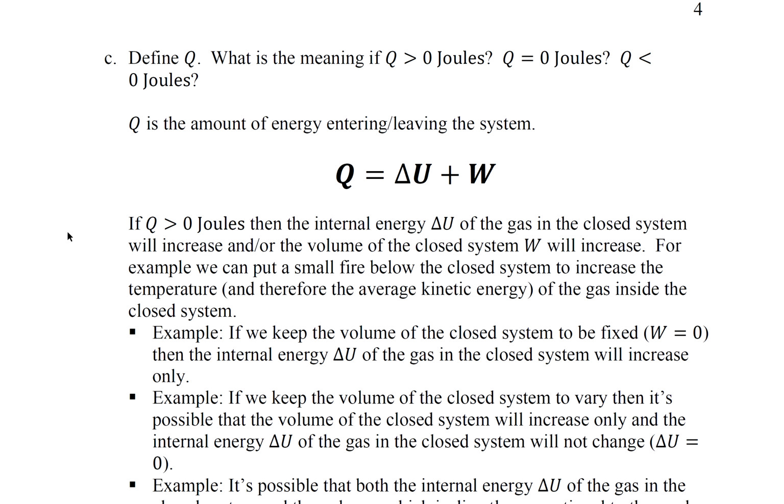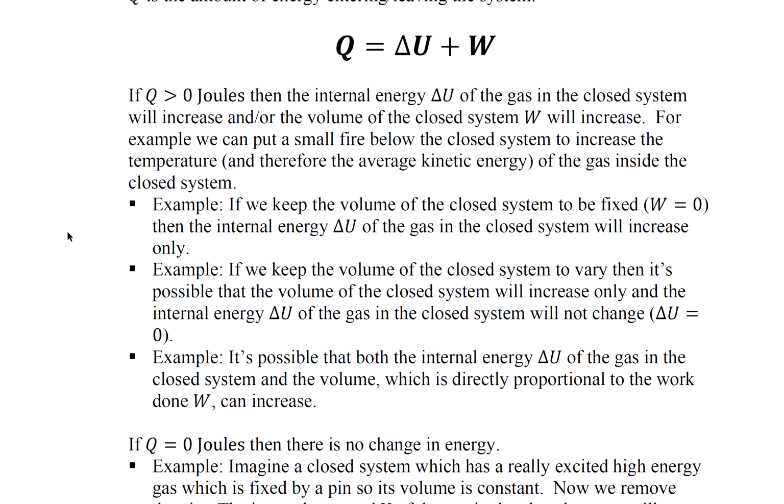Part C, define Q. What is the meaning if Q is greater than 0 joules, equal to 0 joules, or less than 0 joules? Q is the amount of energy entering or leaving the system. So if Q is greater than 0, then the internal energy delta U of the gas in the closed system will increase and or the volume of the closed system, W, will increase. For example, we can put a small fire below the closed system to increase the temperature and therefore the average kinetic energy of the gas inside the closed system.